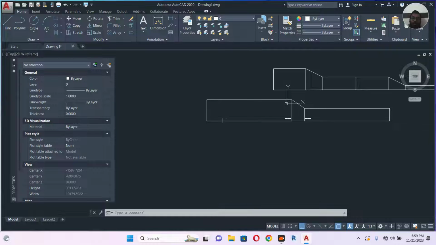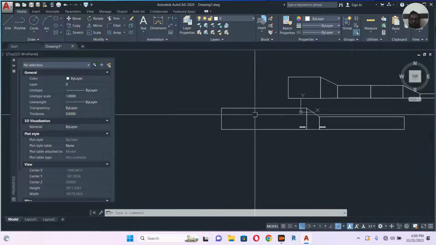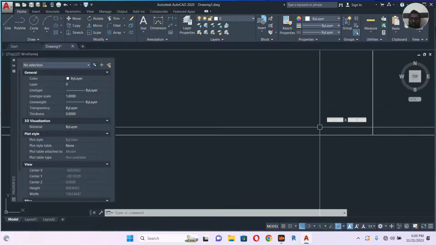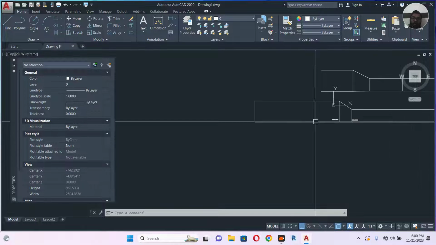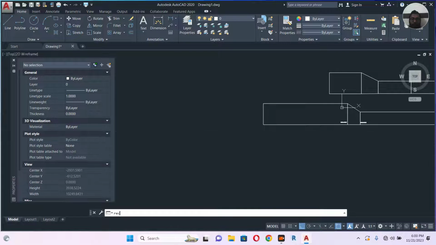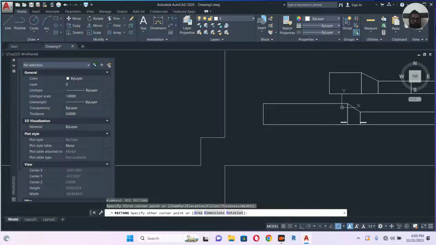For example, I can show you another one. Let's say we have this one. How much do we have? 500, right? 500. Okay, so let's make REC at 500 comma 2 meter also.